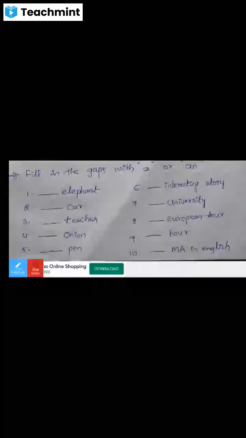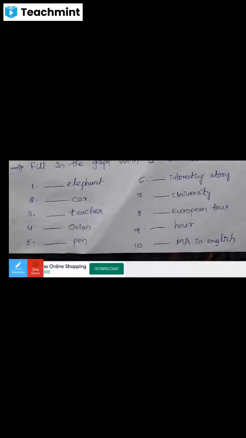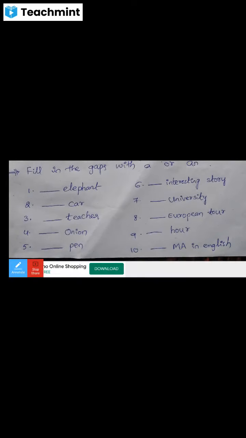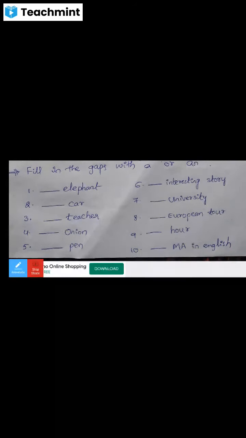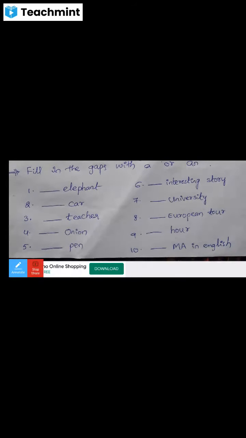The second word, car. The word car begins with a consonant sound. Ka is a consonant sound. So what do we use in this gap? A car.